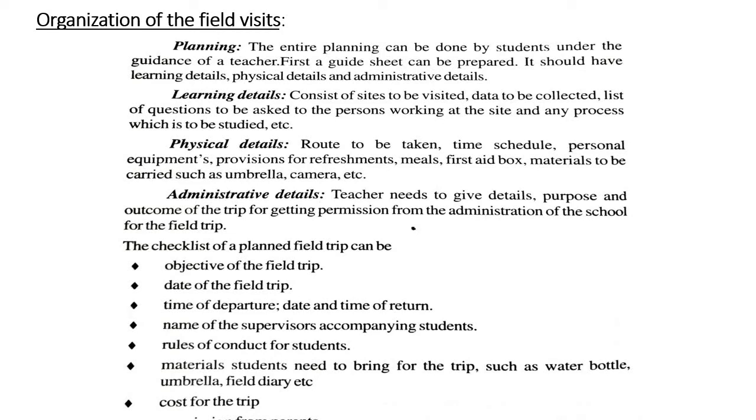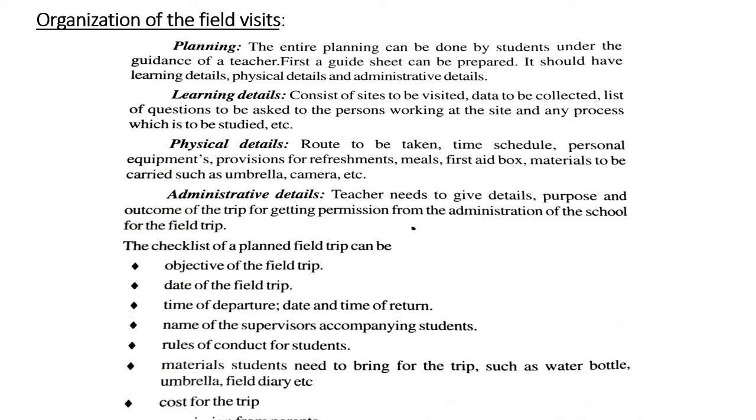Then the checklist of a planned field trip. See the checklist here. Objectives of the field trip, meaning aims and goals: why we are conducting it, and what the outcomes of this field trip are. Then the date of the field trip, when you are going; time of departure, when exactly you are leaving; date and time of return, when you are coming back. If it is for two to three days, more than one day, then the time and date are also required.